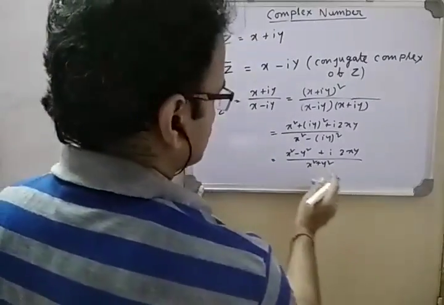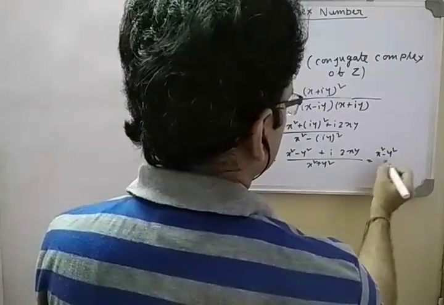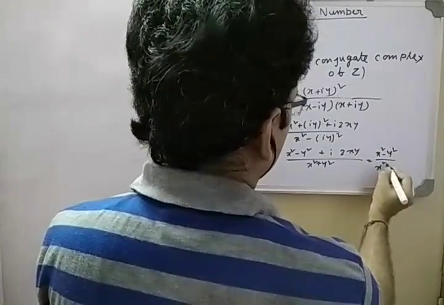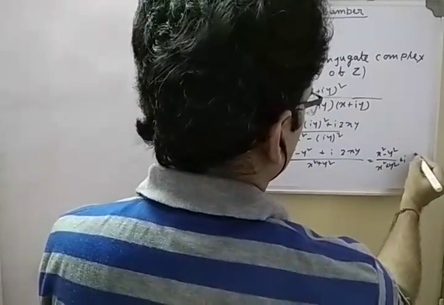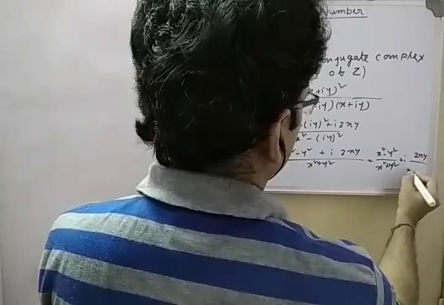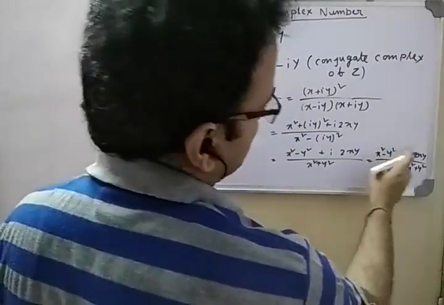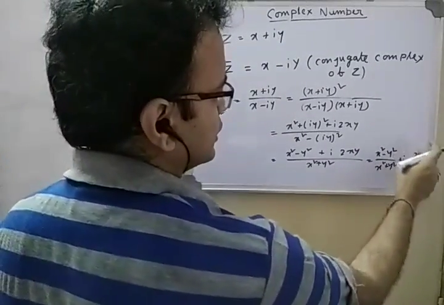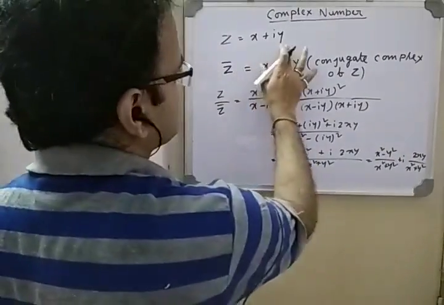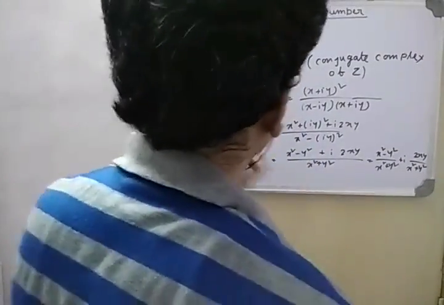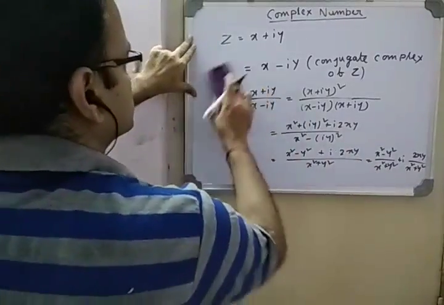So it is x square minus y square by x square plus y square, plus i into 2xy by x square plus y square. Where x, y are real, this part is real and this part is real. So like a plus ib, or x plus iy, it is represented in this form. So z by z bar is also a complex number. Okay.